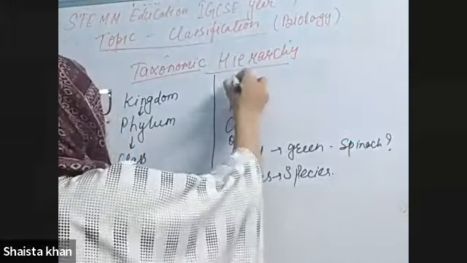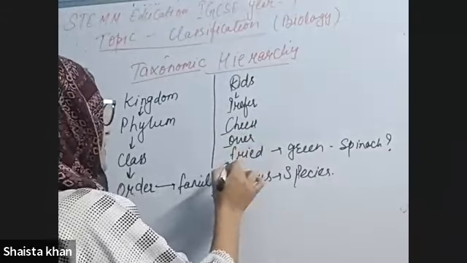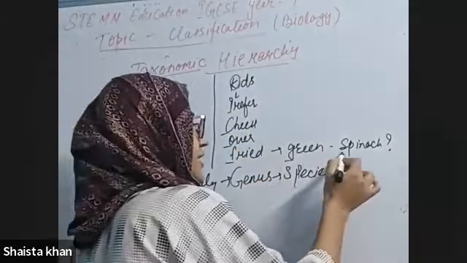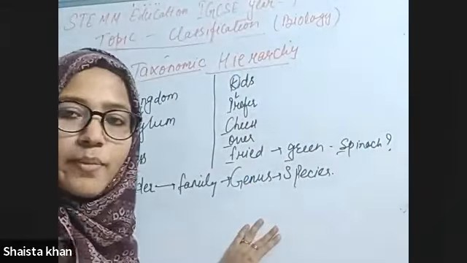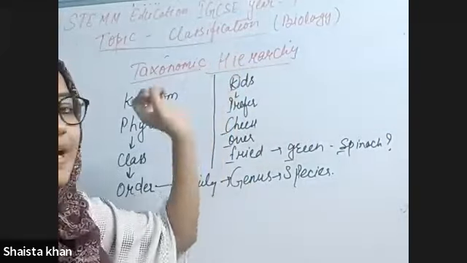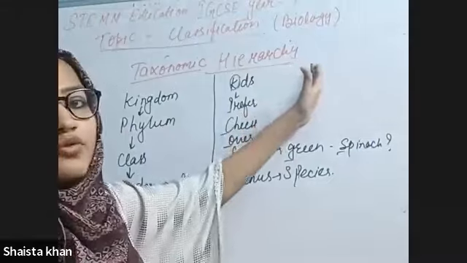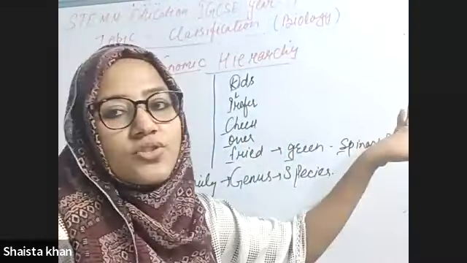K stands for kingdom, P for phylum, C for class, O for order, F for family, G for genus, and S for species. You can write this in your notebook so that it will be easy to learn.